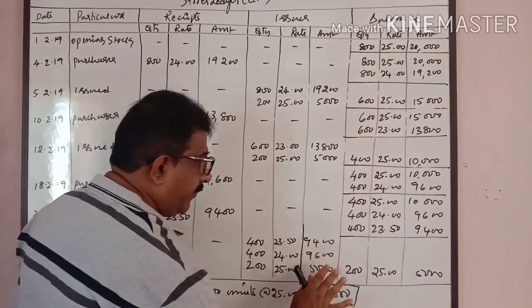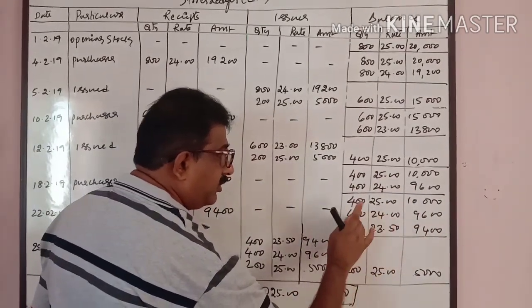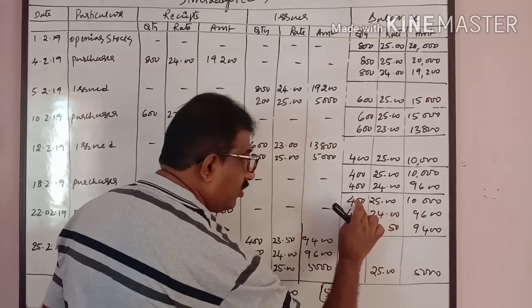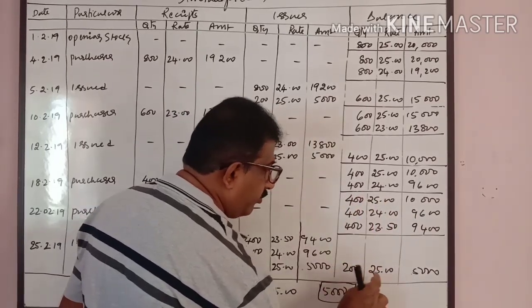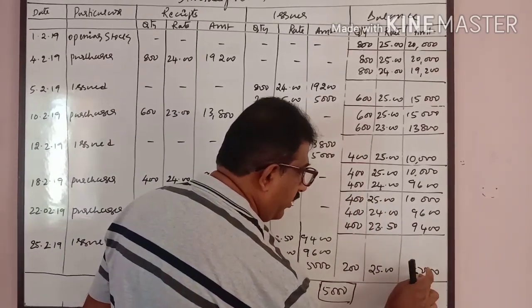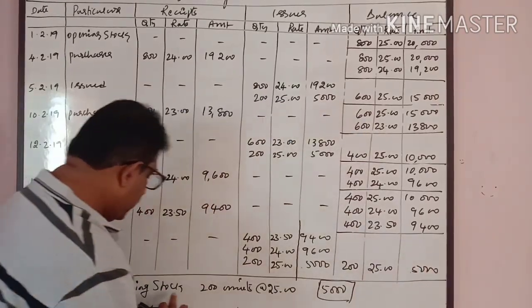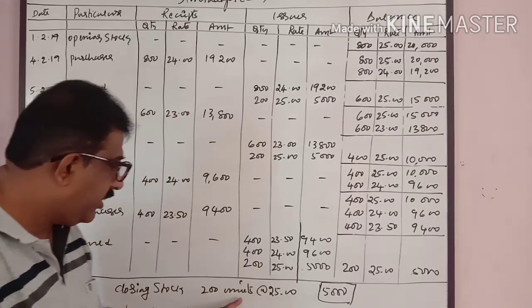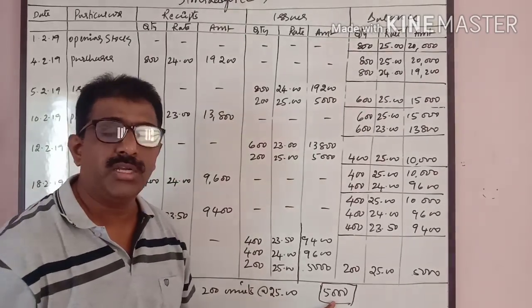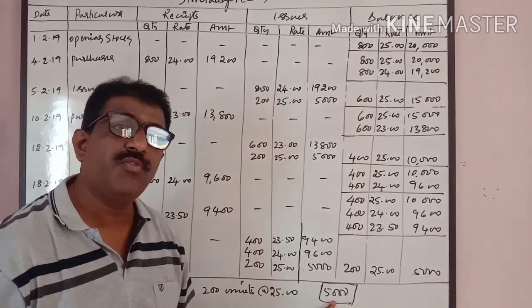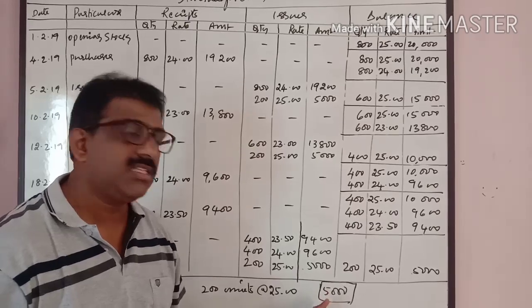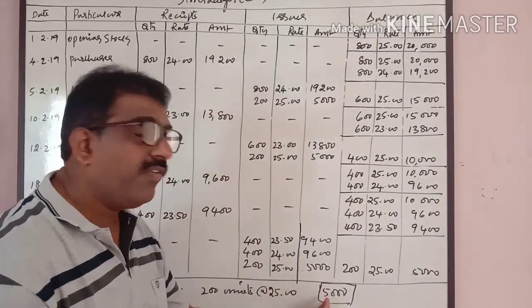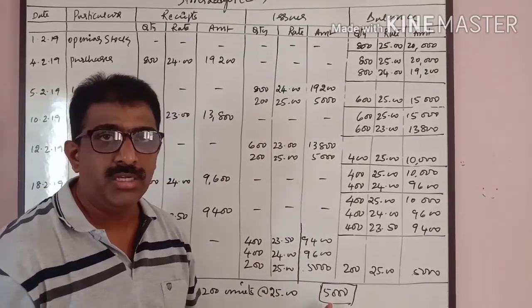Now totally this has been issued. This is completely exhausted. Out of this 400, 200 units left out at the rate of 25, 5,000. Now the closing stock as on 28th of February, 200 units at the rate of 25, 5,000. In case of FIFO method, we got 4,700. In case of LIFO method, we got 5,000 rupees as a closing stock.